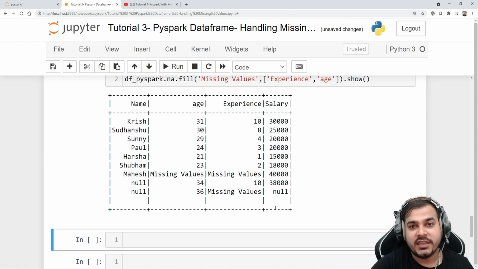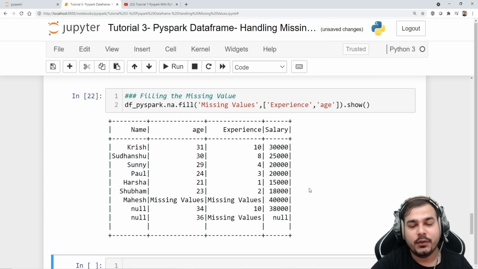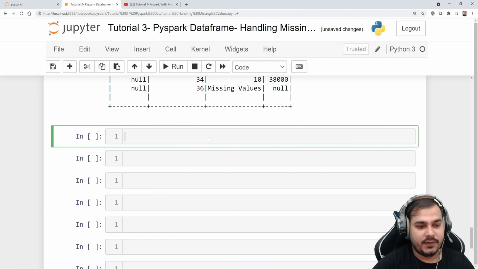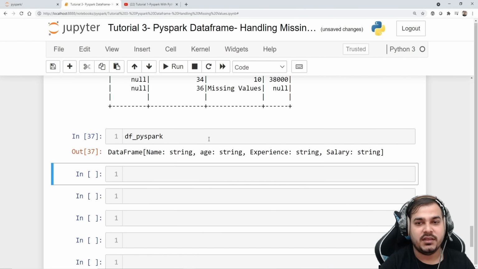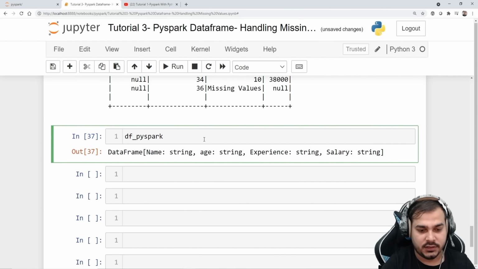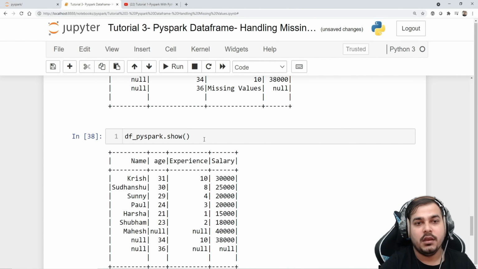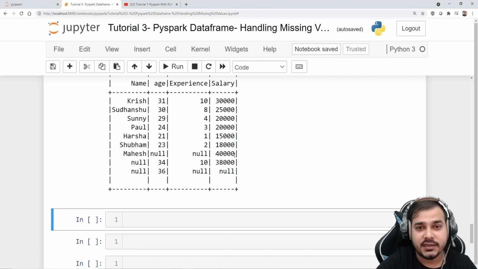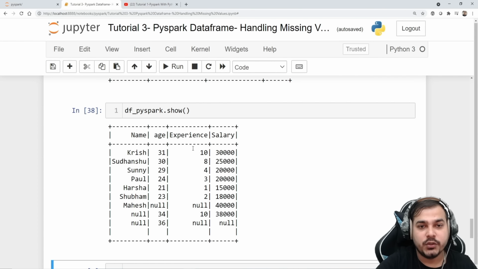Pretty much simple. So guys, the next step is that we are going to take a specific column, and handle the missing values with the help of the mean or median of that column. Right now, if I check my df_pyspark and go and see the show output, this is my entire data set over here. Now I'm going to take this particular experience column and replace the null values with the mean of the experience itself.